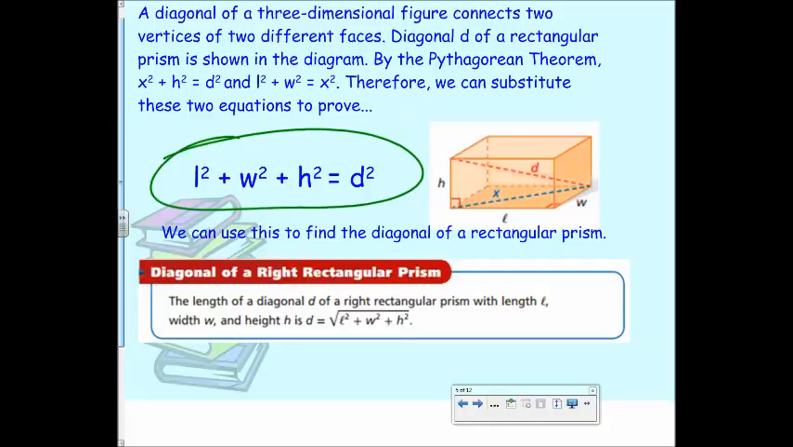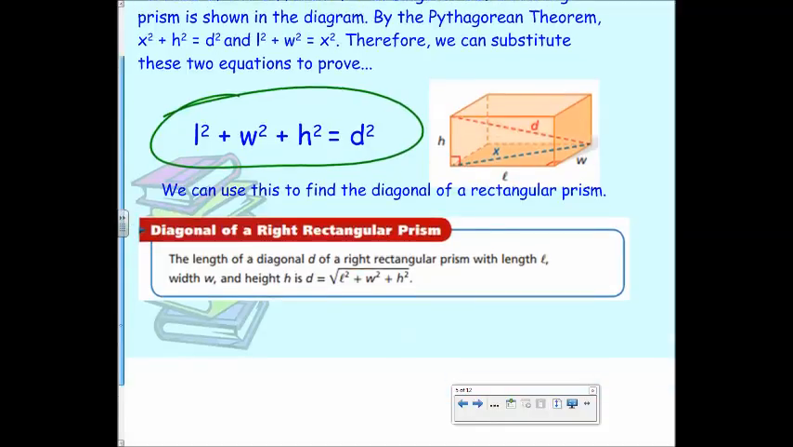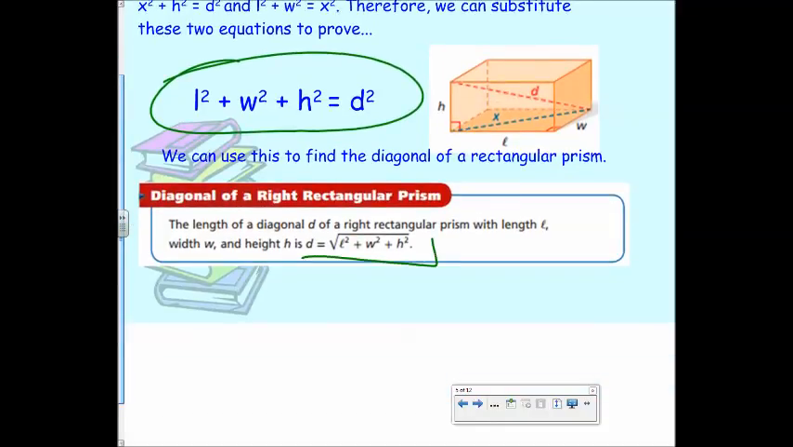Another way of writing that is like this. What's the difference between how I wrote it up here and how it's written down here? Yeah, we just square rooted the whole thing, which does what to the D? It already square rooted it, so that no longer is D squared. So we can use that to find any type of missing piece that we're looking for.